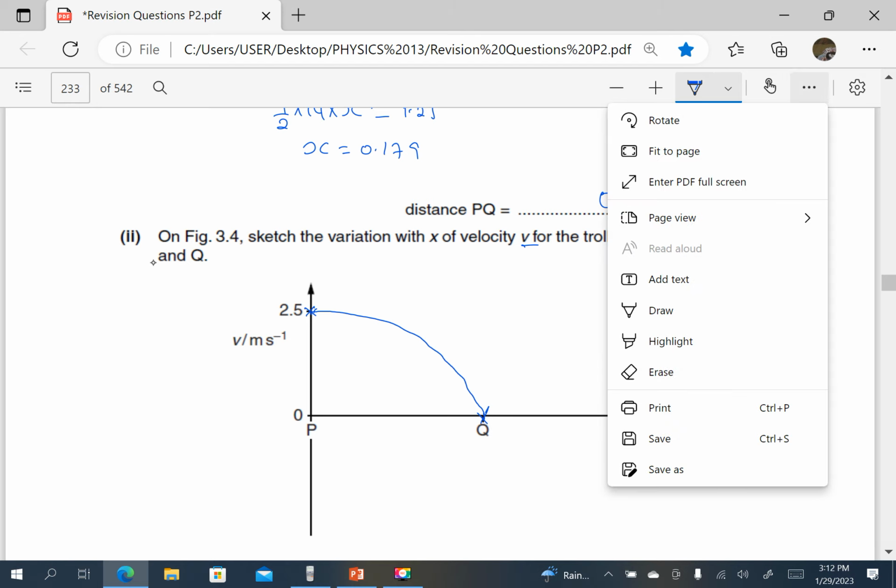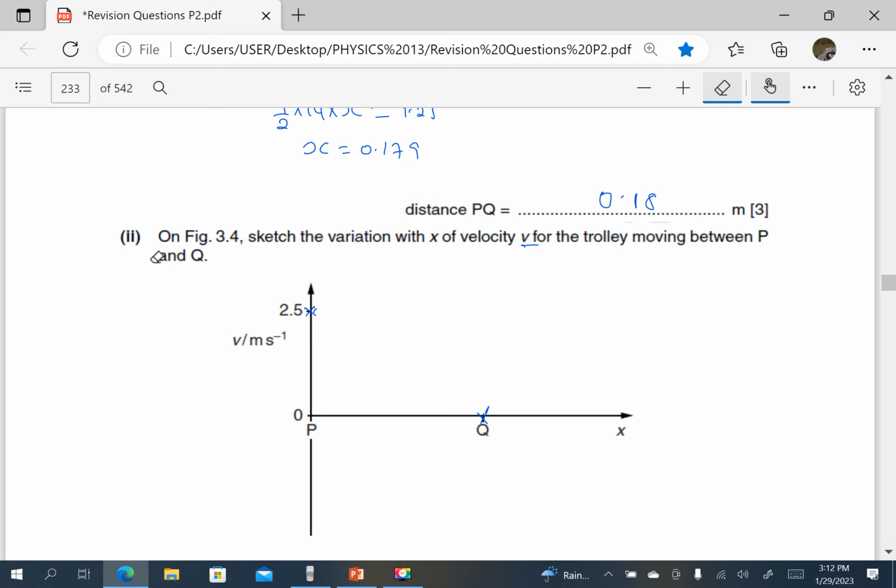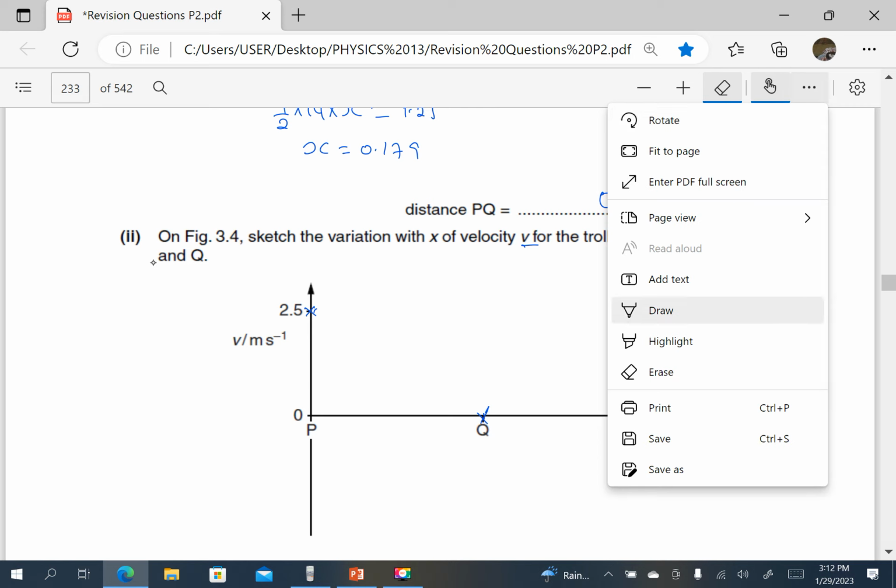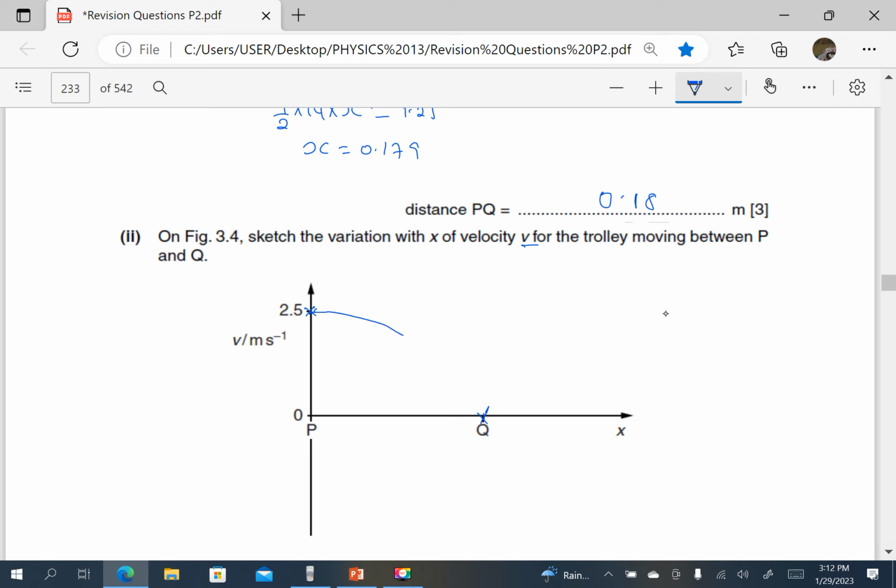Therefore, how do we show an increase in deceleration? This graph is going to be steeper as it tends towards Q. So I will draw it like this. The line is becoming steeper as we tend towards Q. So that will be our graph. The gradient of this line is increasing as you leave P, and as you tend towards Q, because the force is increasing, the deceleration is increasing. And how do we show an increasing deceleration? That is a graph of increasing gradient.